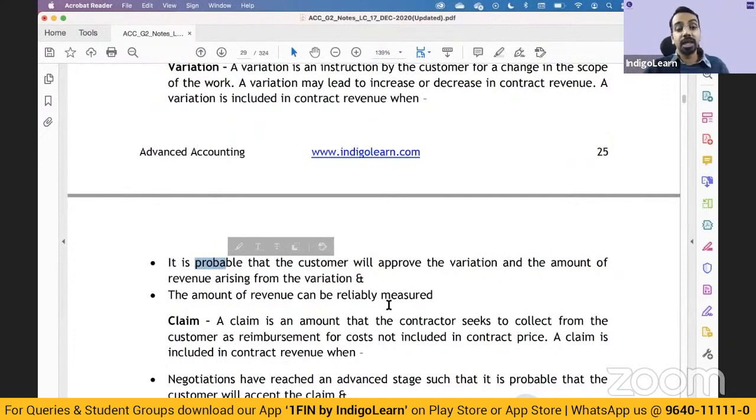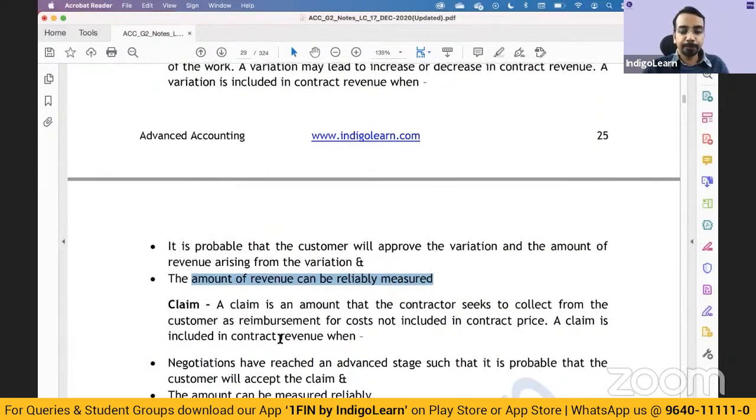So just because the customer said I want the change and the construction contractor has changed it, you still have to ensure that the customer will pay. There is a probability that the customer will pay, and you can measure the revenue reliably. And in such cases, you can add this to the contract revenue. Similarly,